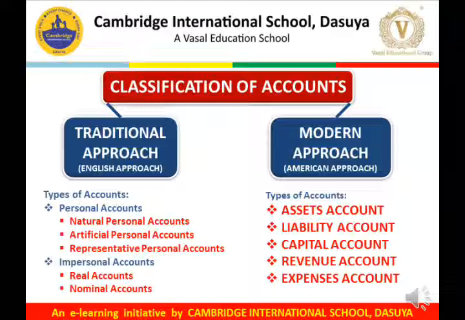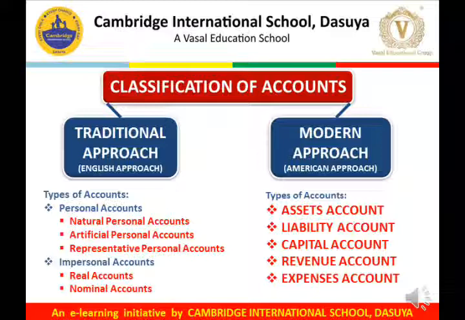For example, ICICI Bank, Cambridge International School, say Gupta Cloth Emporium, say Pizza Hut, Domino's, all these establishments which carry a name but are non-living beings. That's why they are called artificial personal accounts.